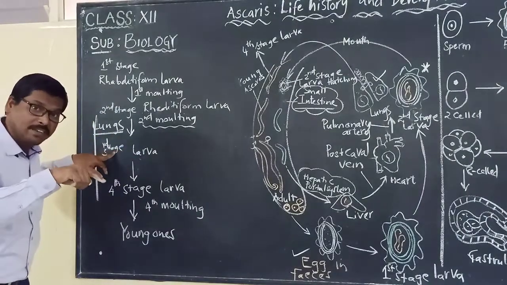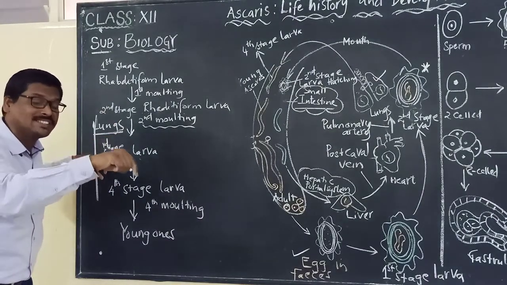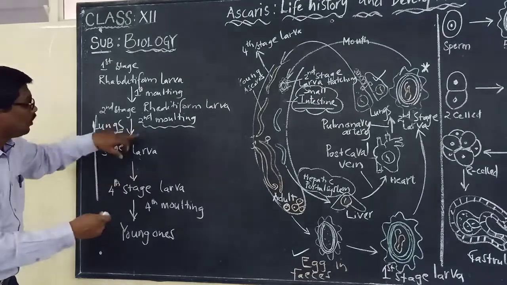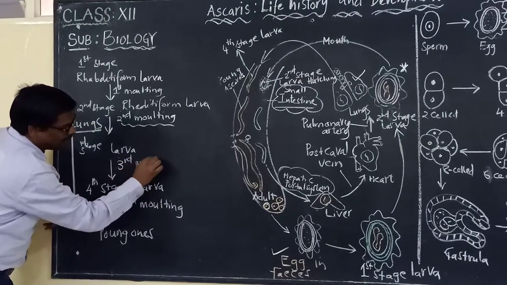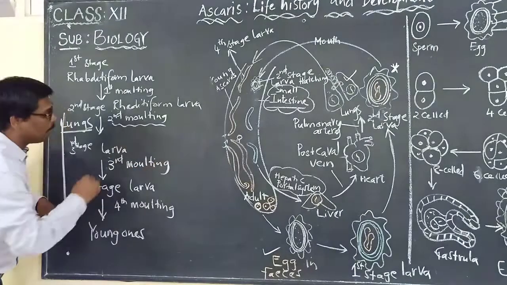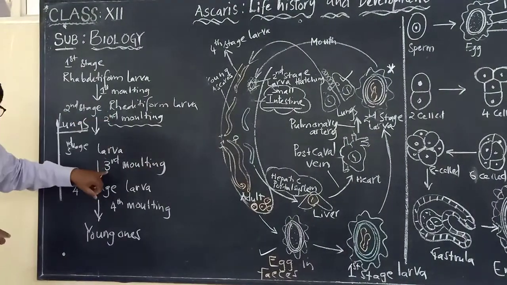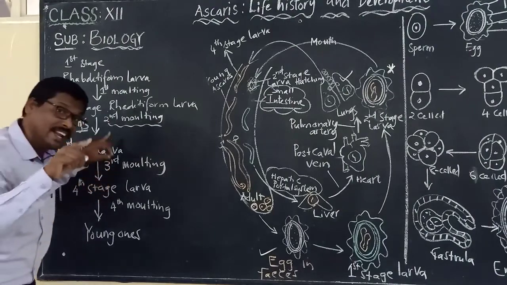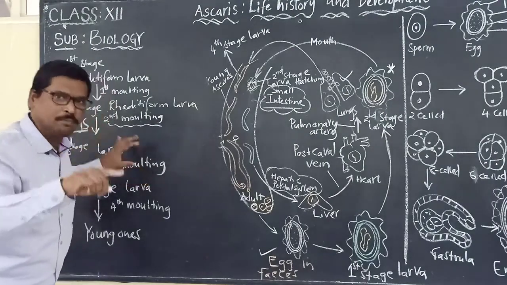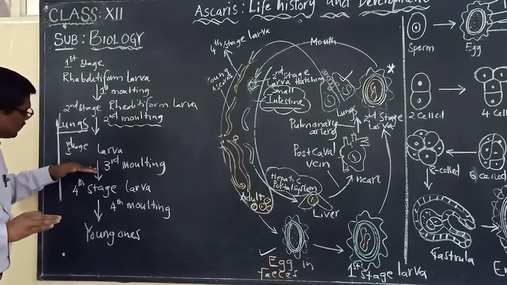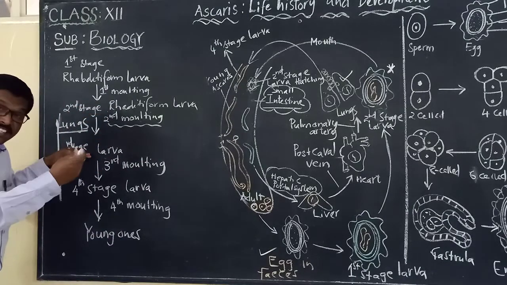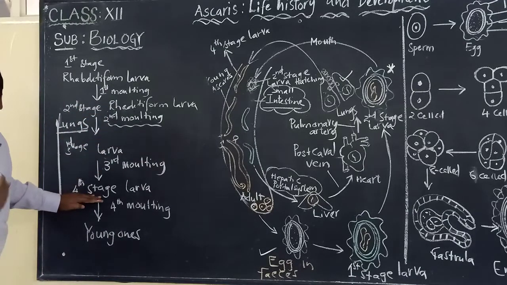Now the third stage larva formed inside the lungs will undergo the third molting. Please remember, the second and third molting take place inside the lungs only, where the second stage larva changes into third stage and the third stage larva changes into fourth stage.